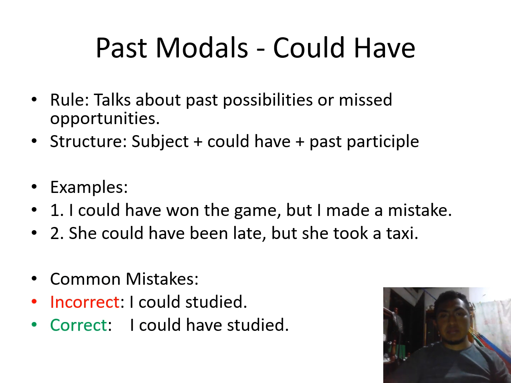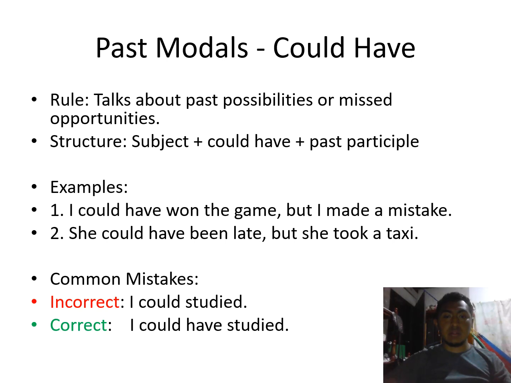Past modal: could have. It's the same structure. What is the rule? We talk about past possibilities or missed opportunities. The structure: subject plus could have plus past participle. We have two examples: I could have won the game, but I made a mistake.